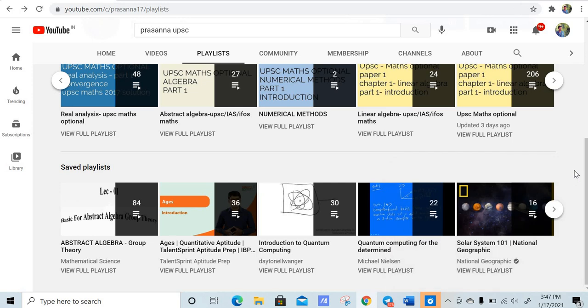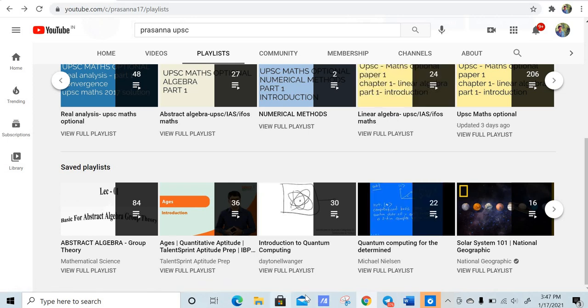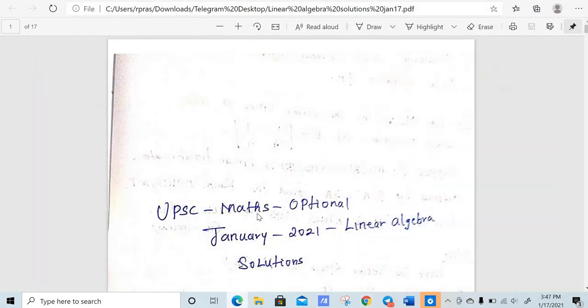I'm not going to discuss the solutions in detail. I'm just going to tell them very briefly. I'm assuming that you know all the concepts in linear algebra, and that you have watched the linear algebra playlist, right? So based on these two assumptions, now we are going to start the solutions for linear algebra 2021, right?